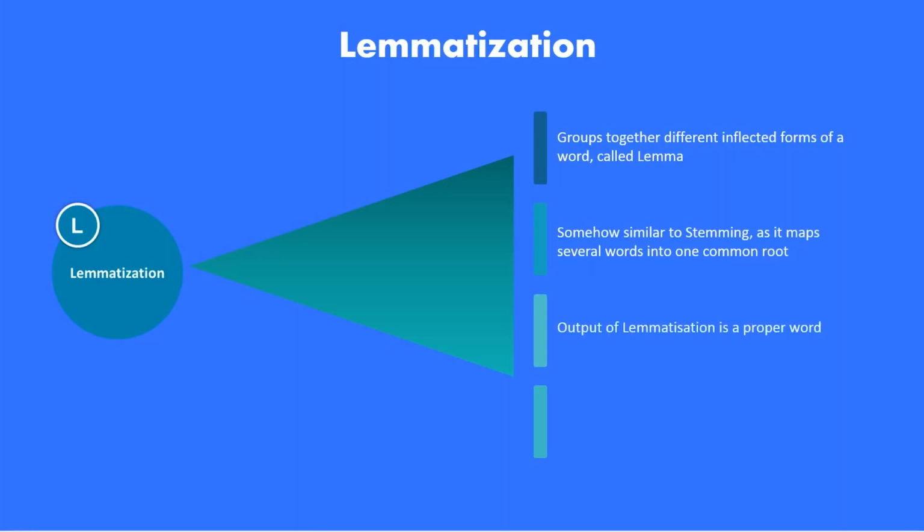But the major difference between stemming and lemmatization is that the output of lemmatization is a proper word. For example, a lemmatizer should map the words gone, going, and went into go. That will not be the output for stemming.